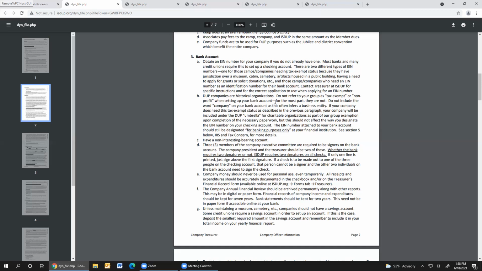Most of you have already done this that need to. I think I have a handful of maybe 5 or 6 camps and companies combined that I still need to have that paperwork from. And there is, in one case, a group who's turned in their paperwork but doesn't have the right kind of EIN number and needs to get a different kind of EIN number, the one that specifies them as a nonprofit. Most of you have taken care of this, but read through this carefully so that you understand what I'm talking about here.